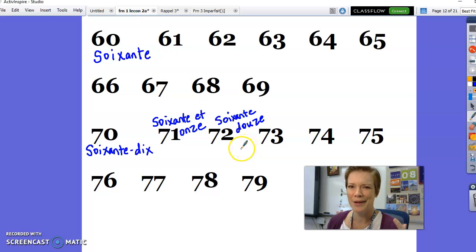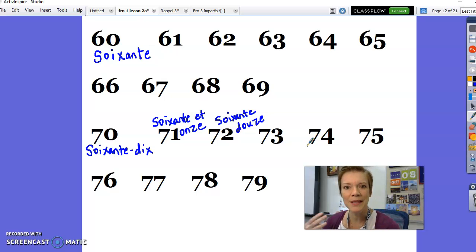Simple math, but you have to do a little math to count in the 70s. So what's the next one? 73, 74, 75, 76, 77, 78, 79. That's where we're going to end with our numbers because there's a lot going on here.